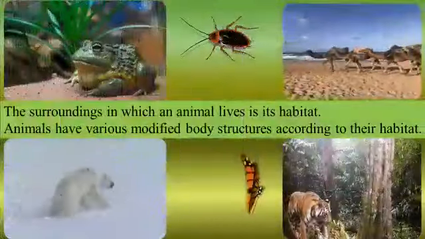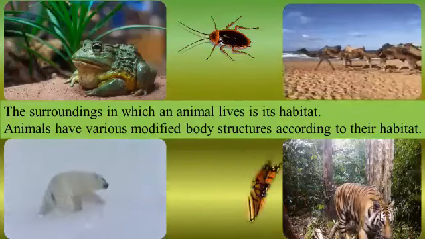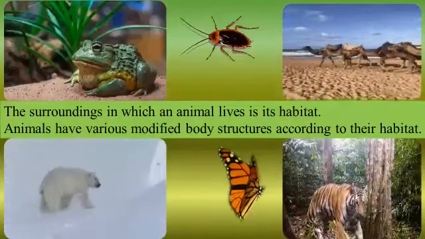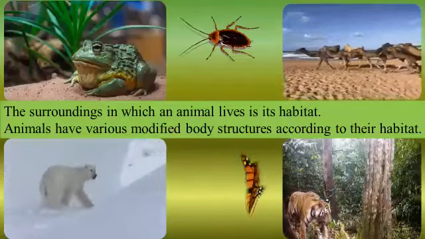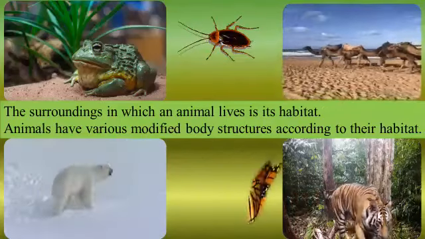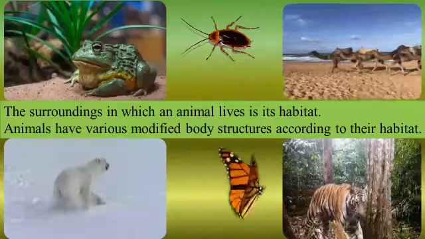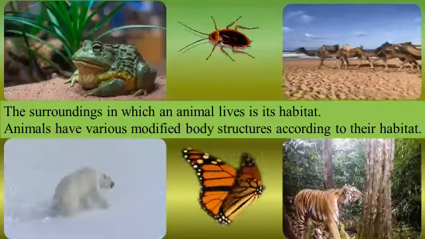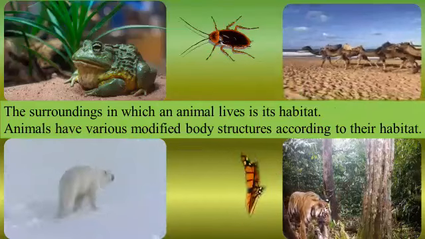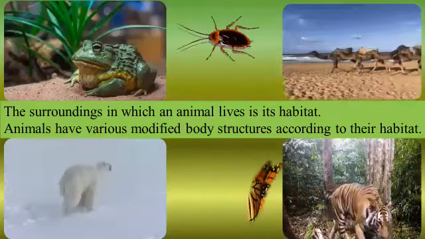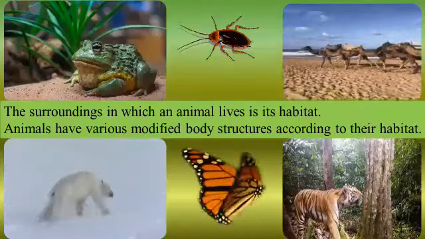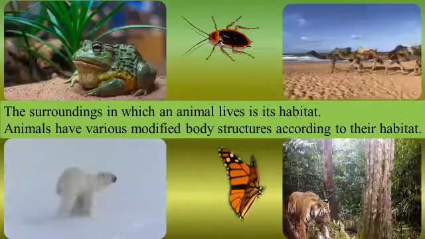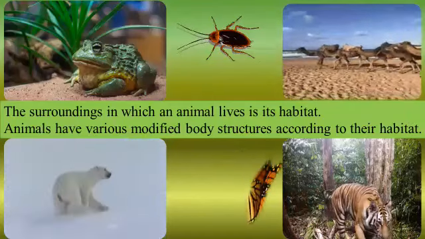You all know that different types of animals live in different surroundings. For example, fish underwater, lion, tiger in forest, camels in deserts, etc. The surroundings in which an animal lives is its habitat. Animals have various modified body structures according to their habitat. Since animals live in different surroundings, each one has its own lifestyle. Now, in spite of all these variations, animals have three basic functions. They are breathing, feeding, and movement. Let's look at this one by one.